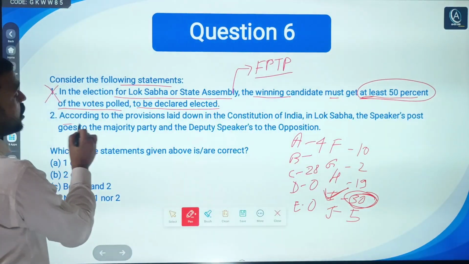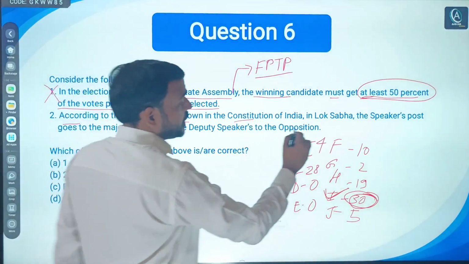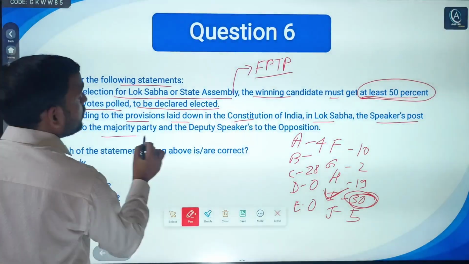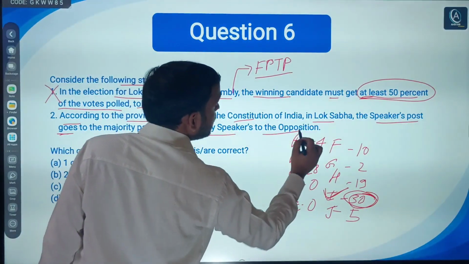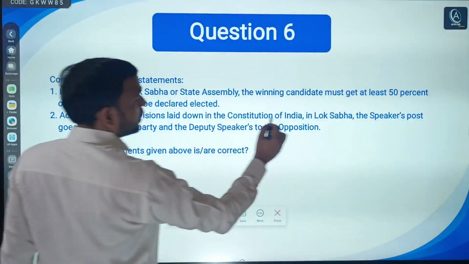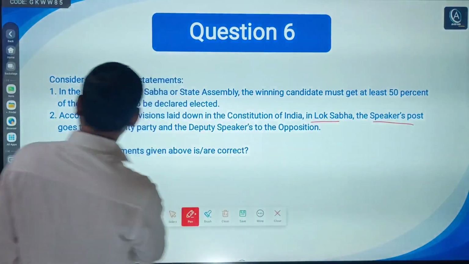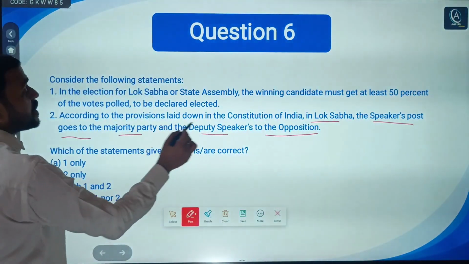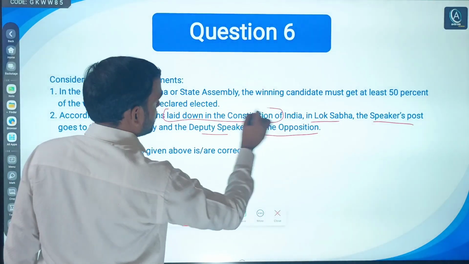Second, according to the provisions laid down in the Constitution of India, in Lok Sabha, the Speaker's post goes to the majority party and the deputy speaker to the opposition. No, listen, it is not written in the Constitution.